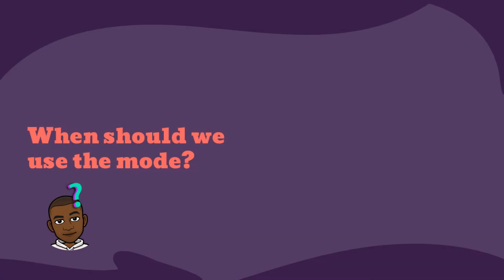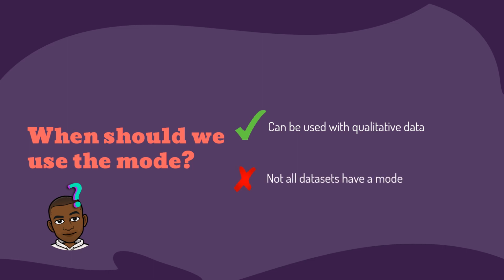How about the mode? Well, the mode was the only average we could use to choose the average snack bought at the food court. So the mode can be very useful for data that doesn't deal with numbers, that is qualitative data. However, one disadvantage was that not all data sets have a mode. We could see that for some of the basketball teams.